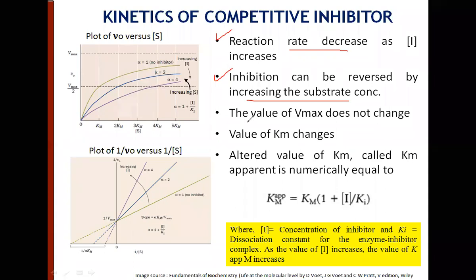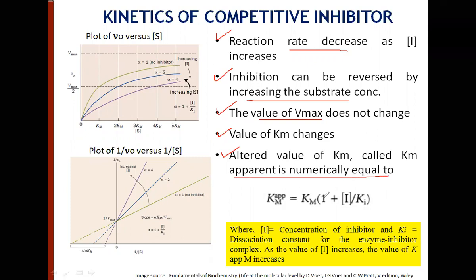In competitive inhibition, the characteristic is that the value of Vmax doesn't change, but the value of Km changes. So in presence of a competitive inhibitor, the value of Km in fact increases. And the altered value of Km, the changed value of Km, is called Km apparent.